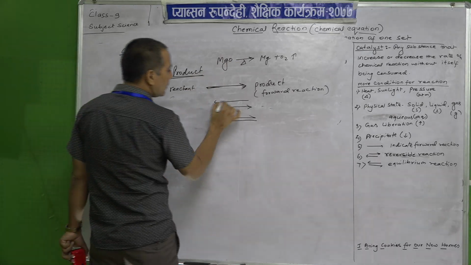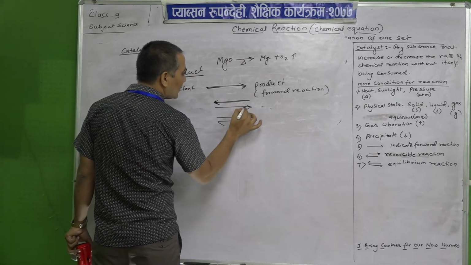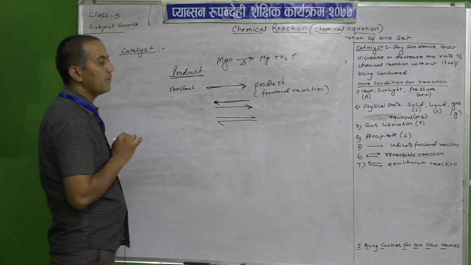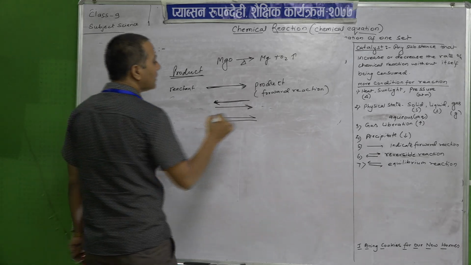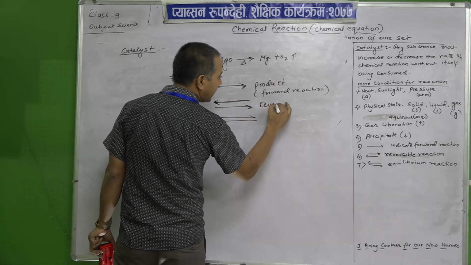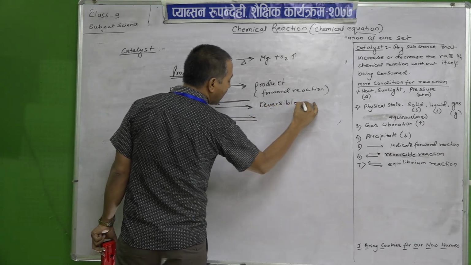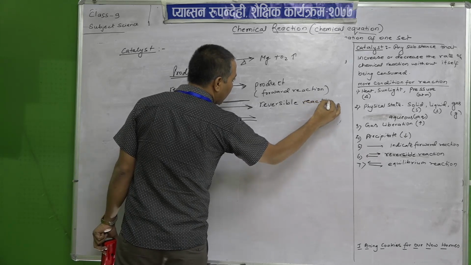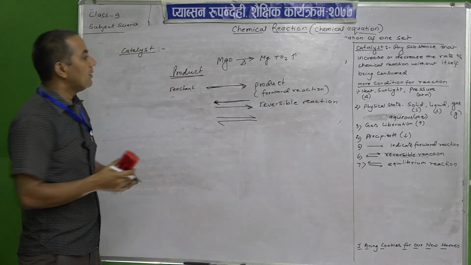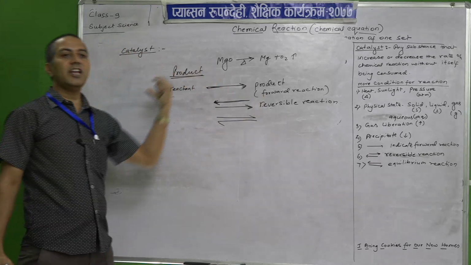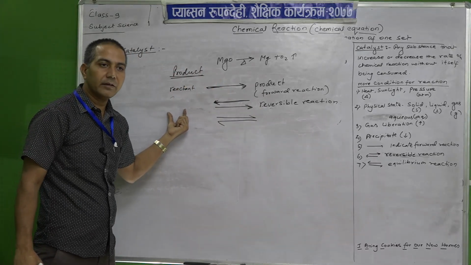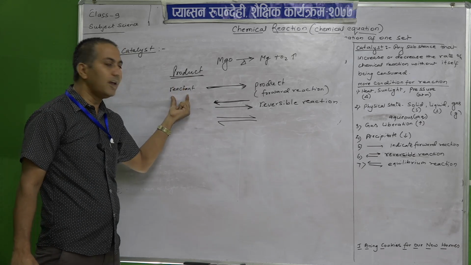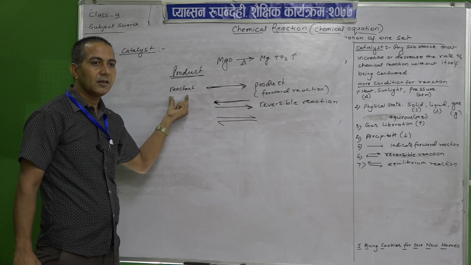Then there are these two arrows, one here and another one here. So, it is a reversible reaction. Reversible means the product can be changed again into reactants. But here it will not change.